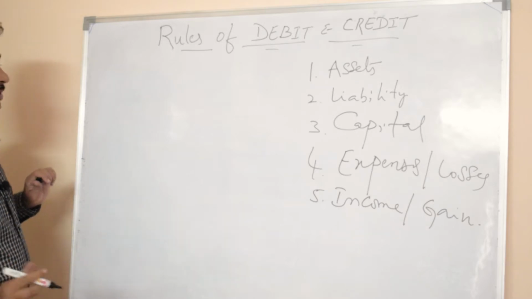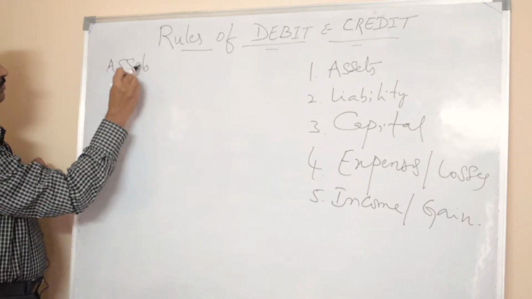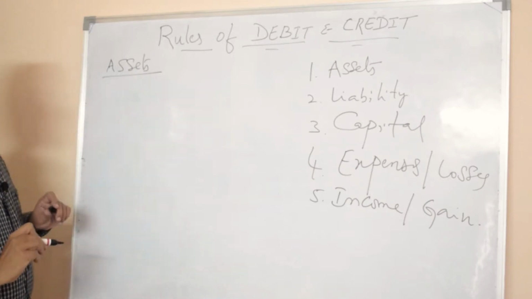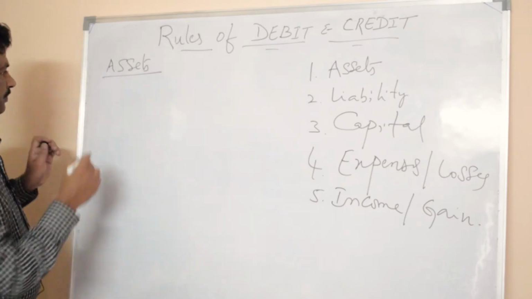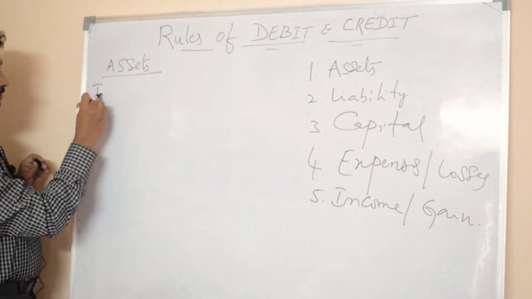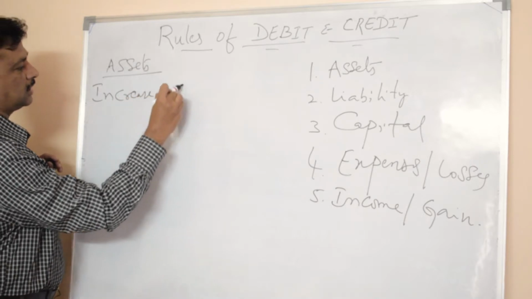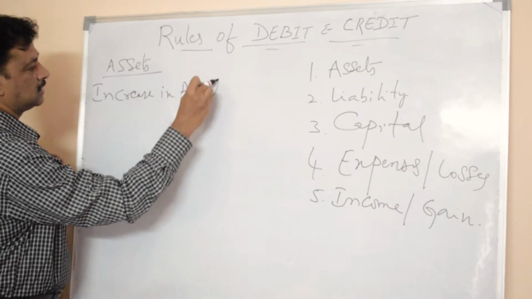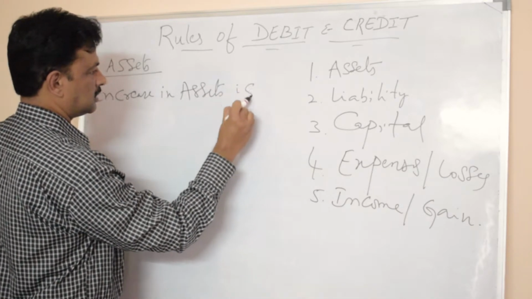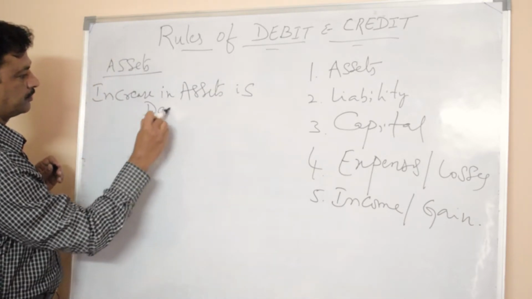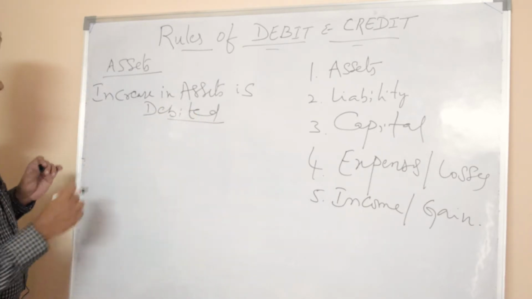Okay, first one will be assets. The rule for recording debit and credit for assets is: increase in assets is debited.